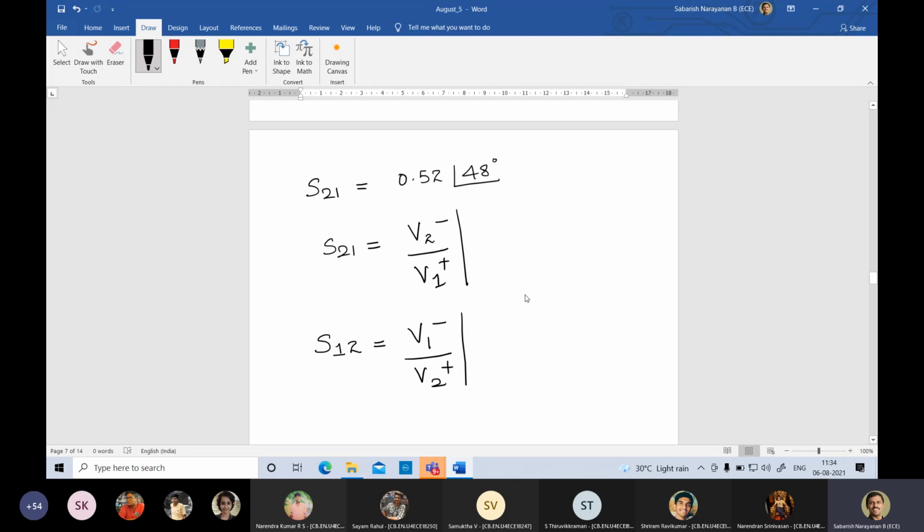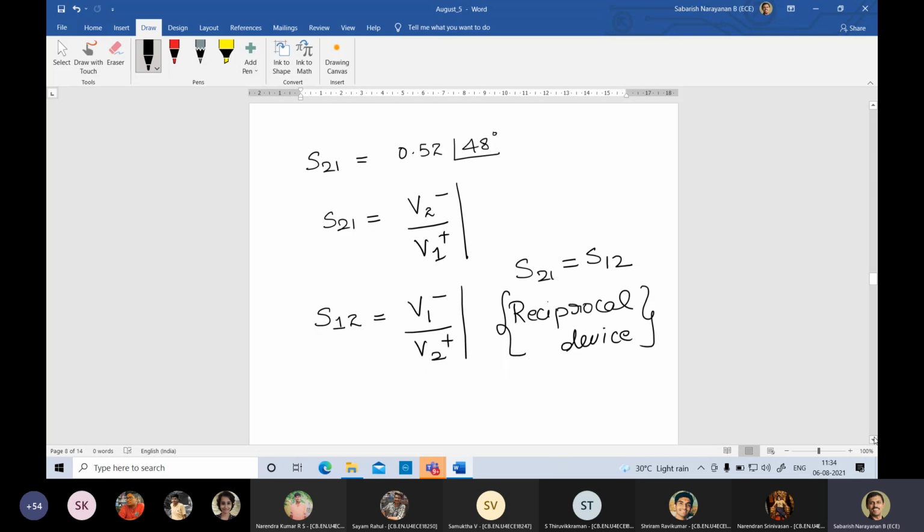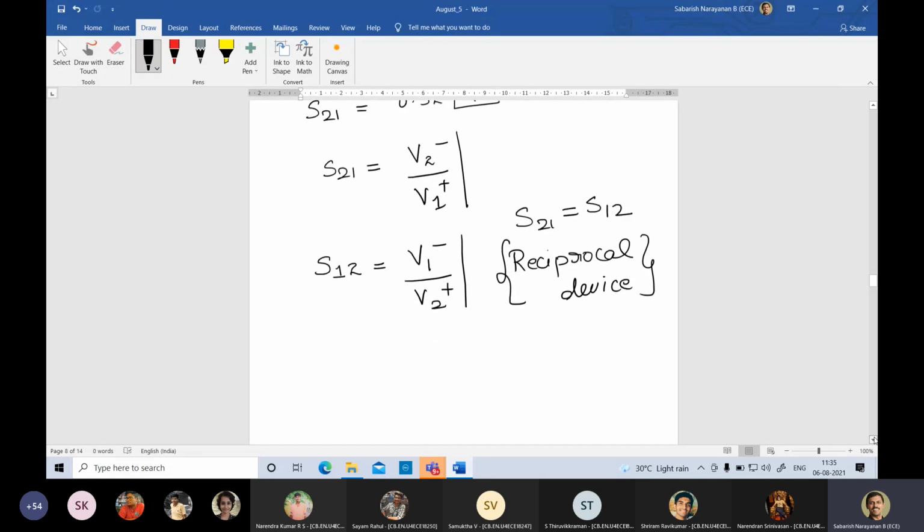Now, if I get S21 equal to S12, Trivikrama, what can I decide? So I can say symmetric. Fantastic. We call it a reciprocal device. Okay, either way you can connect it. That's what we are trying to tell. Reciprocal device. Is everybody getting it? Right. So for a field level RF worker, if the S12 and S21 are the same, he needn't worry about which port to be connected. Typically a transmission line is like that. If you have a transmission line, you can connect it either way. This is what we can find out here.